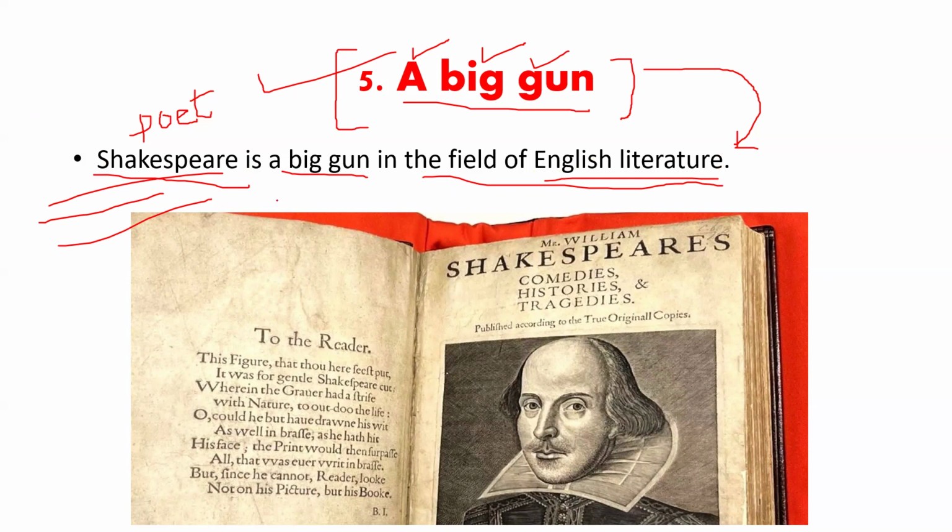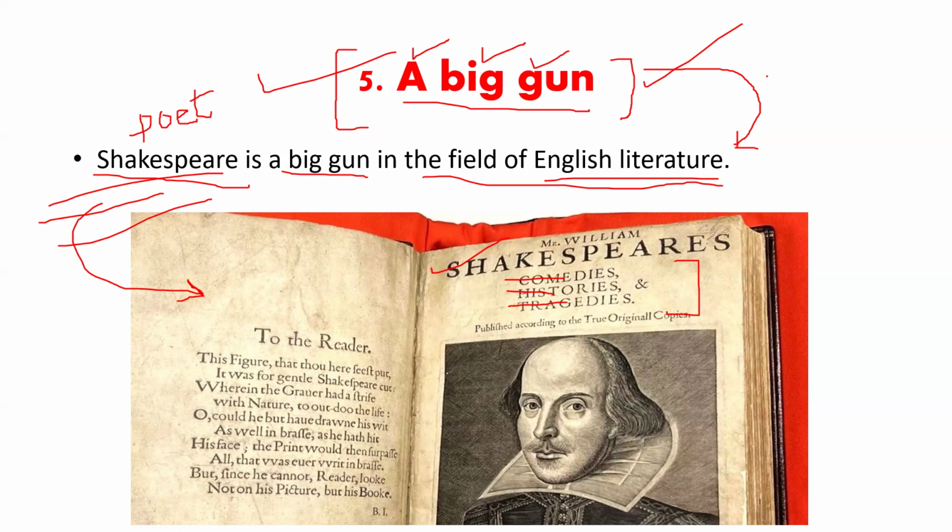If you look at this picture, you may have an idea that Shakespeare is famous for comedies, histories, tragedies. That is why we have used the expression big gun for this person. A big gun means popular, famous, powerful in that field, a well known person.